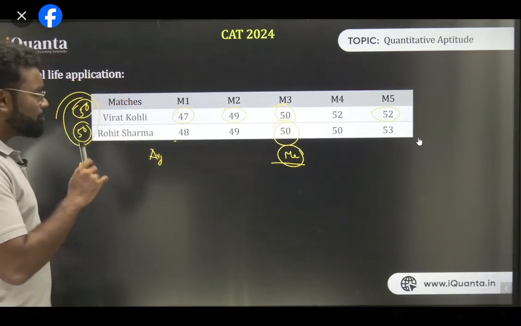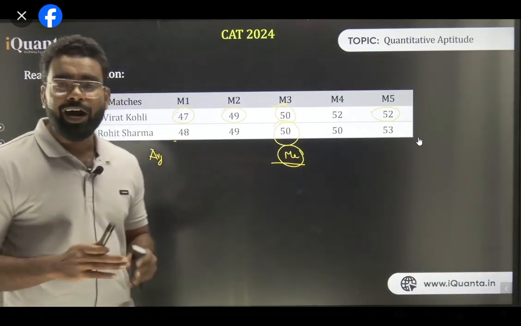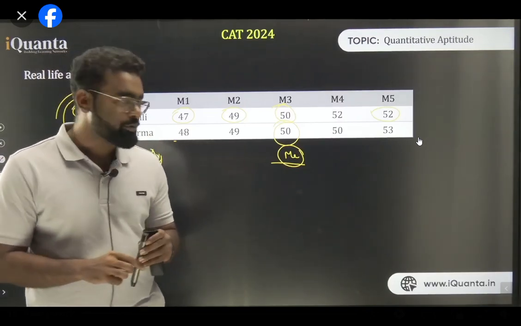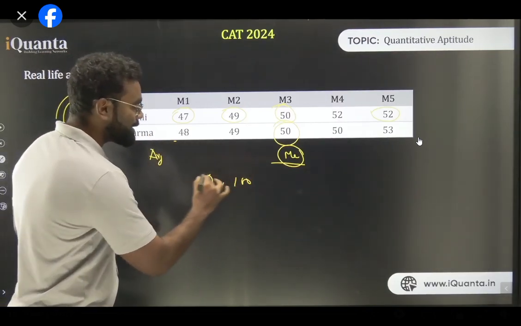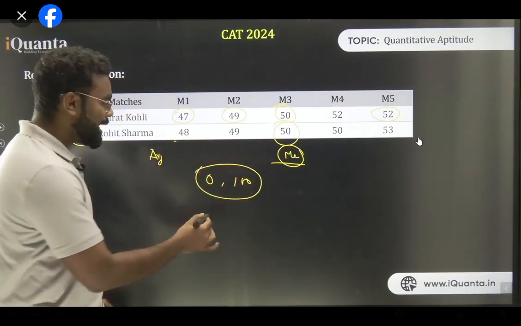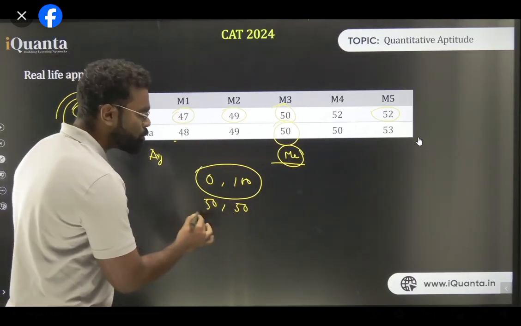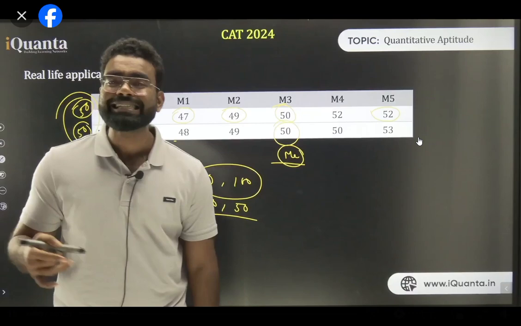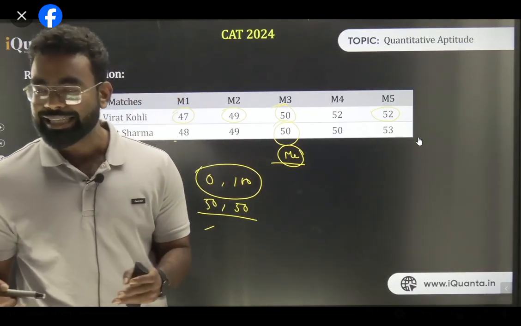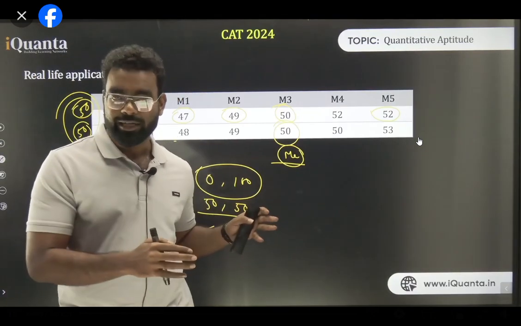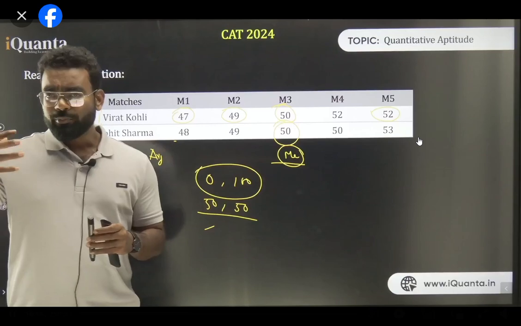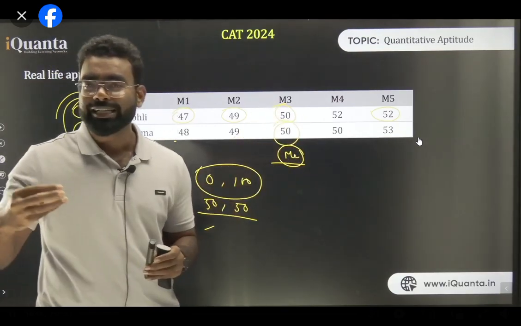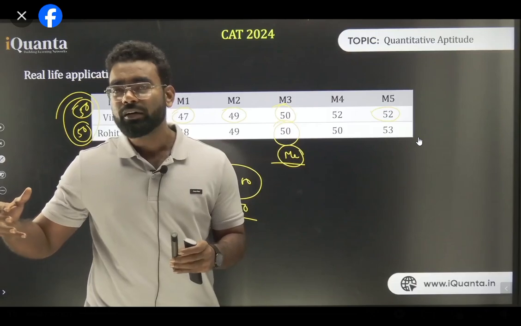Now think about that, if mean and median are the same, the third thing we need to understand is how scattered the data is. A lot of people have said consistency. Consistency is obviously a measure because between 0 and 100, if one person scored 0 and 100, and another person scored 50 and 50, whom do you choose? Obviously 50-50. Why do you choose 50-50? Because 50-50 is much more consistent. So a lot of people have said consistency. Now how do we understand consistency from our data? Consistency means the data is much more condensed in the middle. In this case, the middle is 50. The data is much more condensed around the mean. That is the understanding of the central tendency.